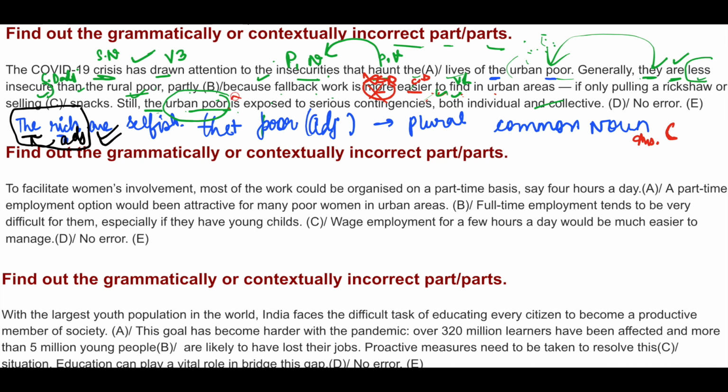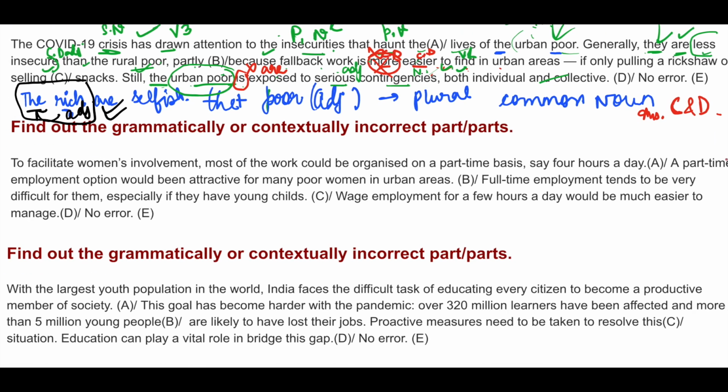This becomes a plural common noun. So here, is is incorrect. Instead of is, are should be used, okay? Are exposed to serious contingencies. Contingencies is a noun, and serious is an adjective, okay? So part D also has an error. So the answer is C and D, okay? Next.